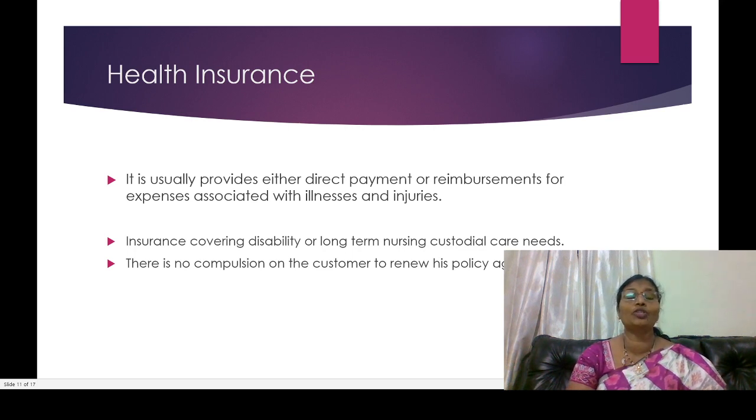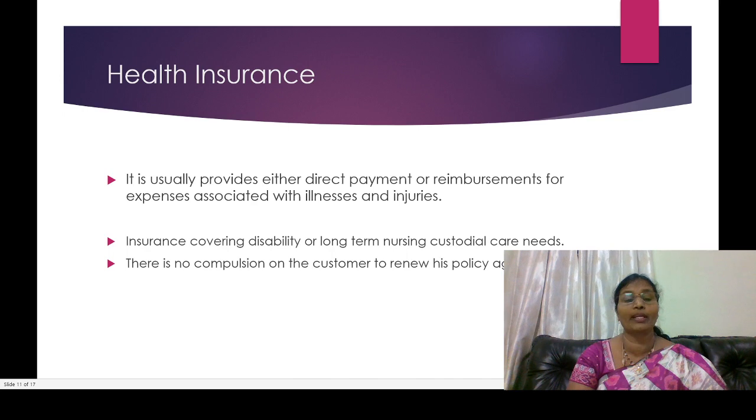According to health insurance policy, we have individual health insurance, group health insurance, and critical illness. Critical illness means any heart attack, kidney failure, cancer, anything. For these types of diseases we require huge investment, and all the amount should be provided by the insurer for those who opt for critical illness cover. And sometimes we pay daily allowances, a daily payment to the hospitals. Whatever daily amount we have to pay, we can also recover from the insurance company.